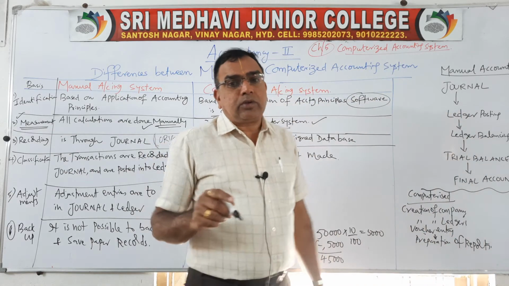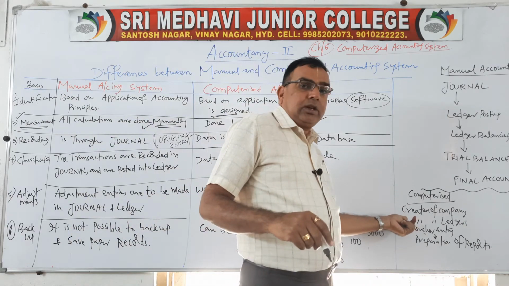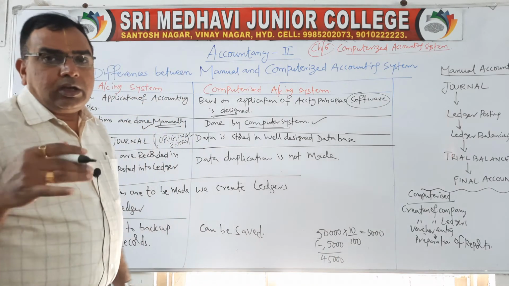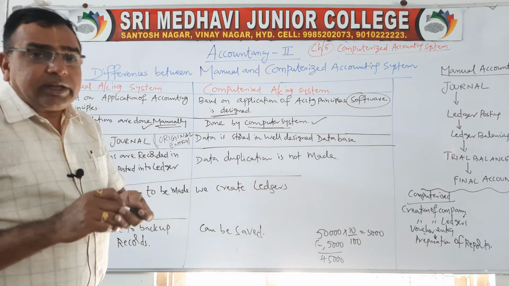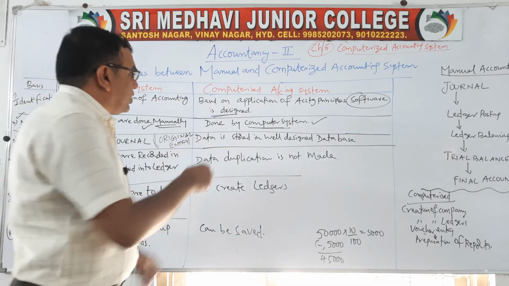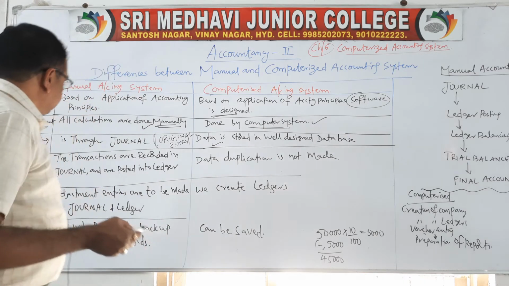Whereas in a computerized accounting system, already we create the company, already we have created ledgers. So the database will be within the computer. Whatever you have to do is enter the database. Database means the information you want to store, that you have to enter in the well designed database system.